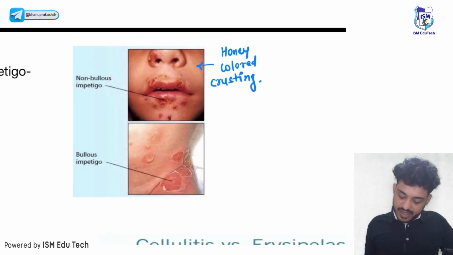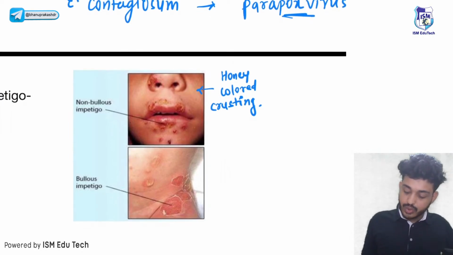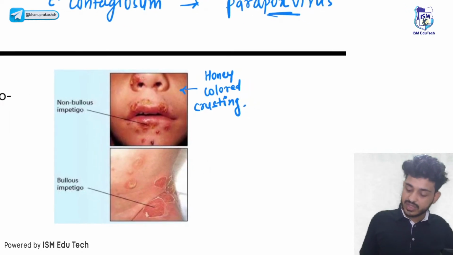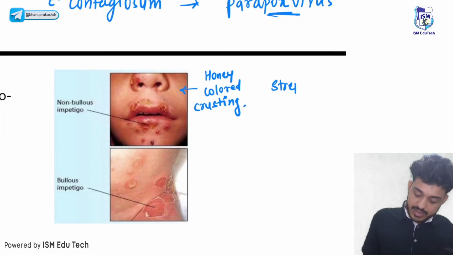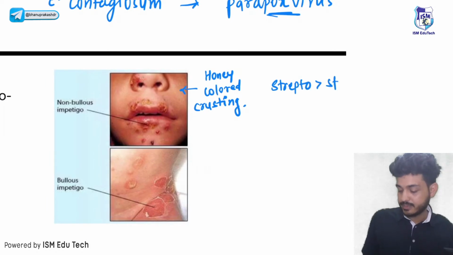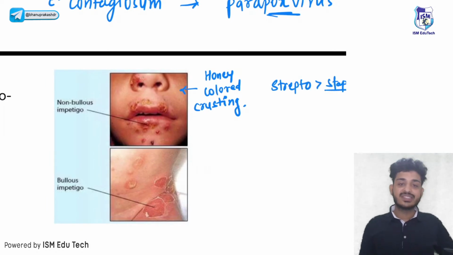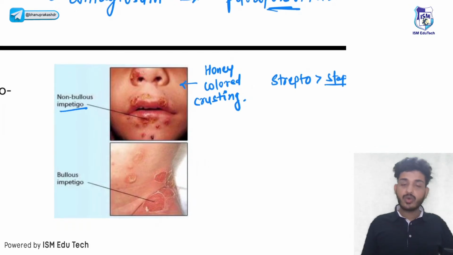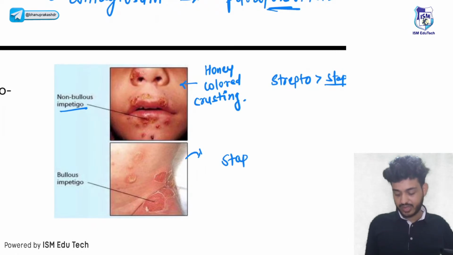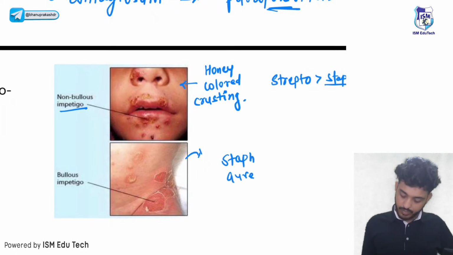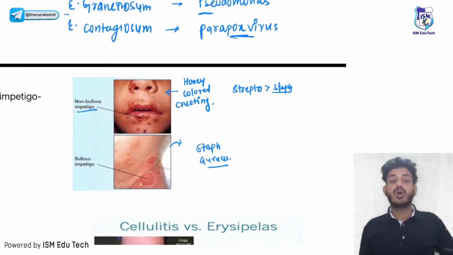So that is due to which organism? Staph or strepto? That is due to strepto followed by staph. Streptococcus is the causative organism for non-bullous impetigo. For bullous impetigo, there will be Staph aureus. All right, so that is all about impetigo.